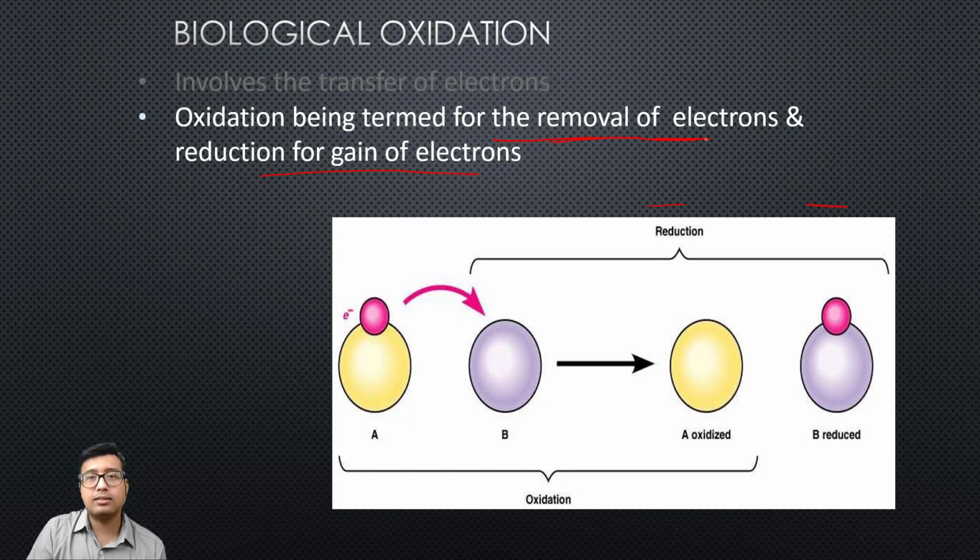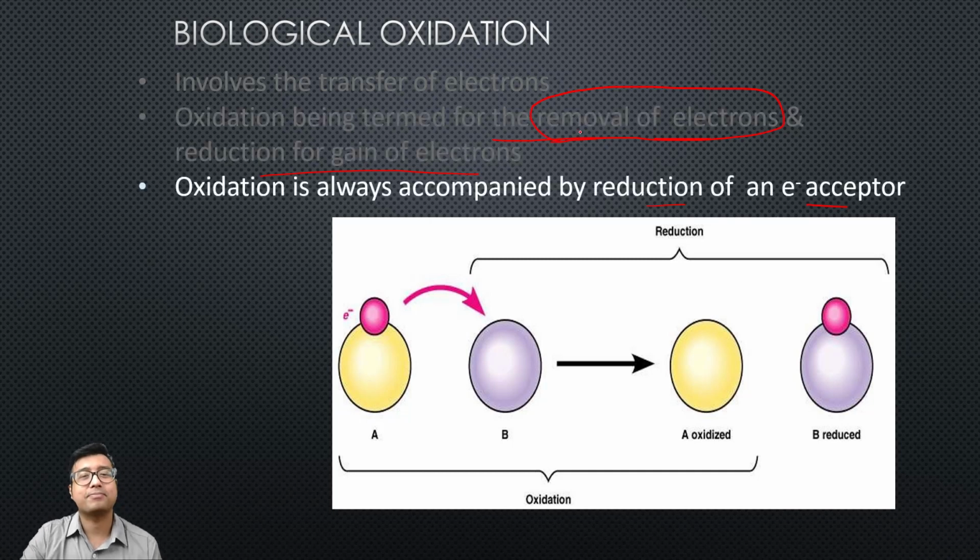Just remember this. This is enough, right? So see over here what happens. Oxidation, loss of electrons, and this is the electron acceptor. See, this has accepted electron. So what has happened? This B has been reduced.